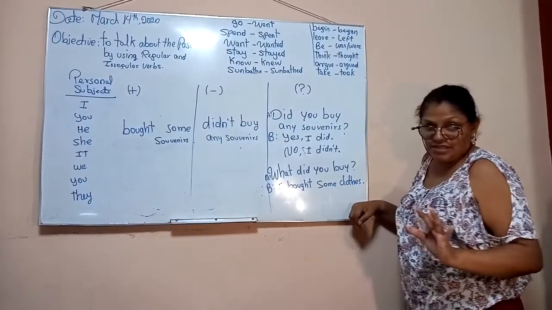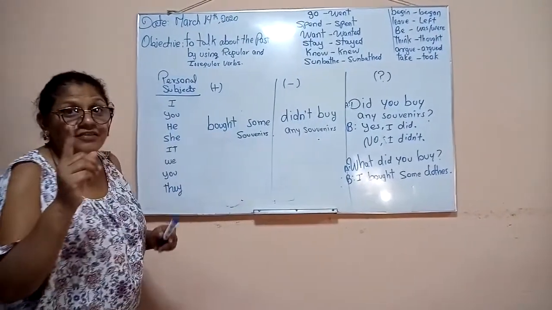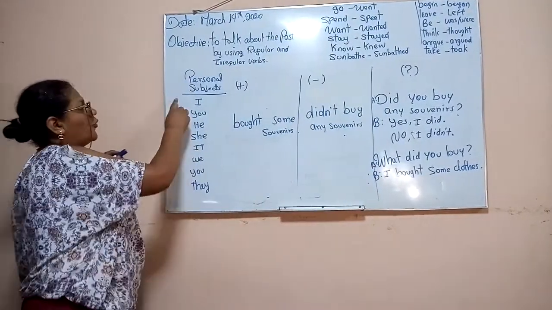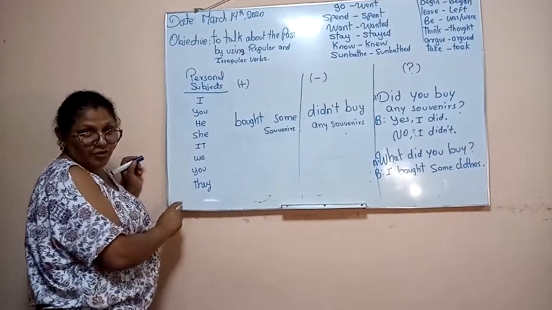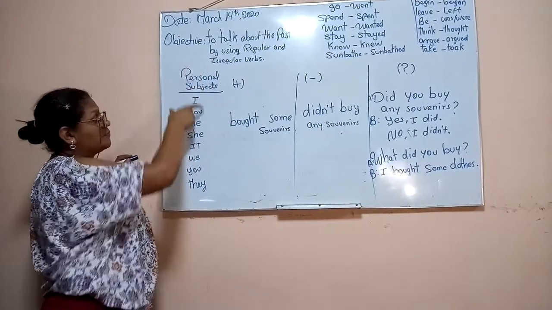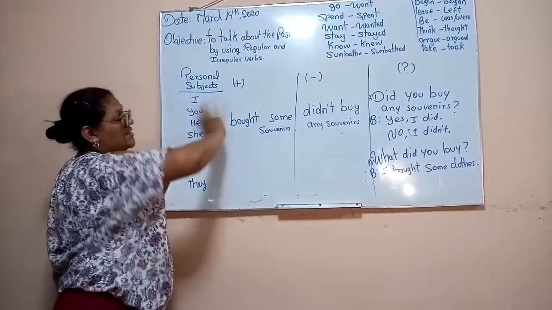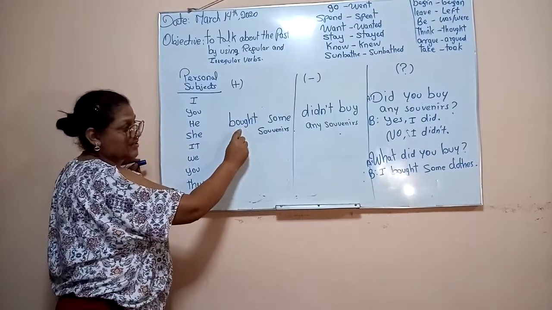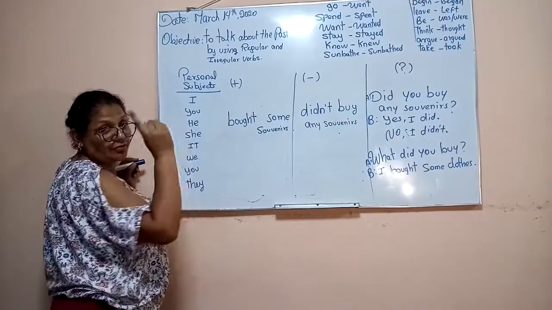Good, and that's it. So, again, when are you going to use the auxiliary did for negatives and questions? Did is used for all the persons. For I, you, he, she, it, we, you, or they. We use persons because we are talking about personal subjects. Don't say people. You have to say person because you are talking about all the personal subjects. If you want to use an affirmative sentence, use the subject, the verb in the past, and the object. It could be regular or irregular. The example is with an irregular verb.